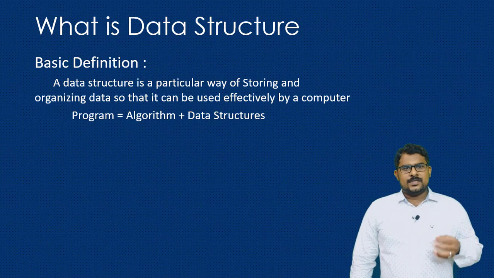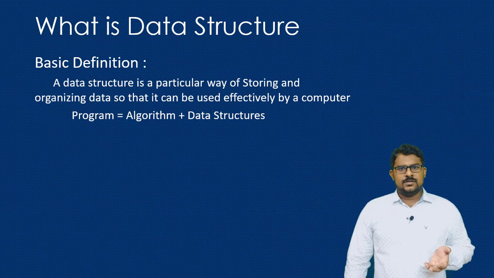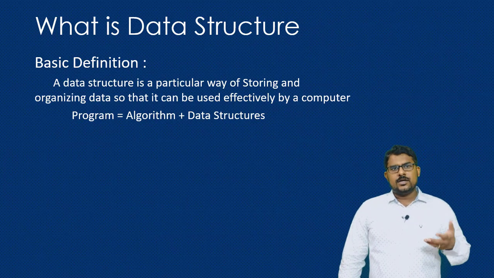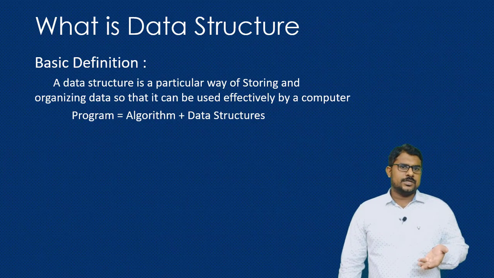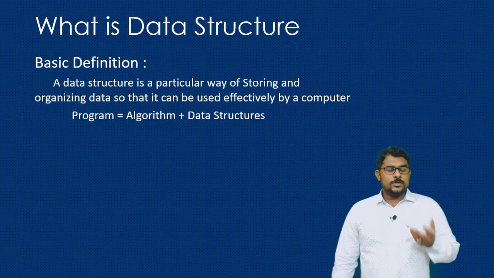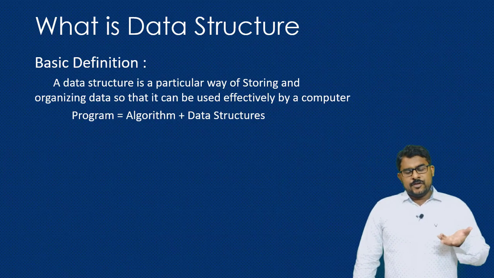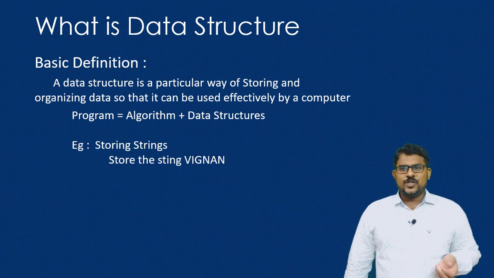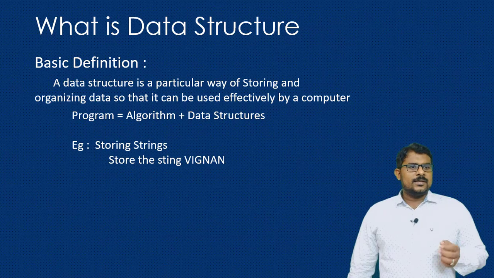When you see the definition of the data structure, the data structure is a particular way of storing or organizing the data inside the computer, so that it can be used efficiently by the computer. So here we will analyze this definition using an example. Suppose you want to store a string.